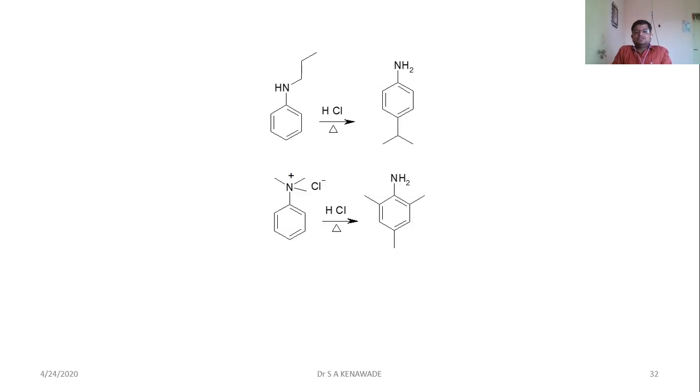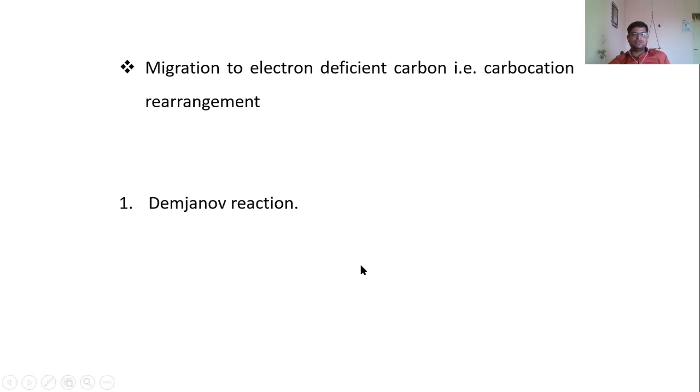Here the chain is big, hence this primary carbocation will rearrange to form a secondary carbocation. After that, this is a bulky group, hence it will migrate to the para position. The second example is a quaternary ammonium salt; it has 3 methyl groups and they migrate to the 2 ortho positions and 1 para position. This is the rearrangement type of reaction.